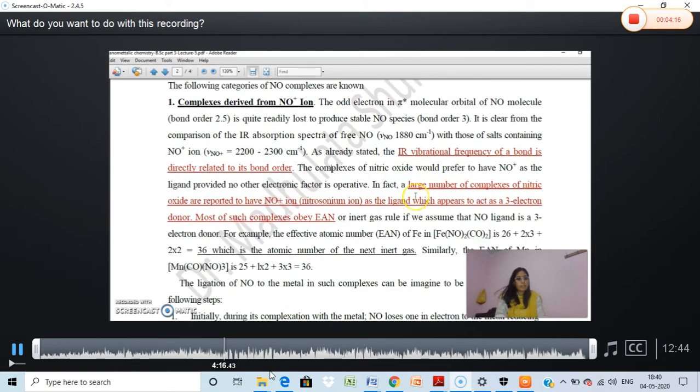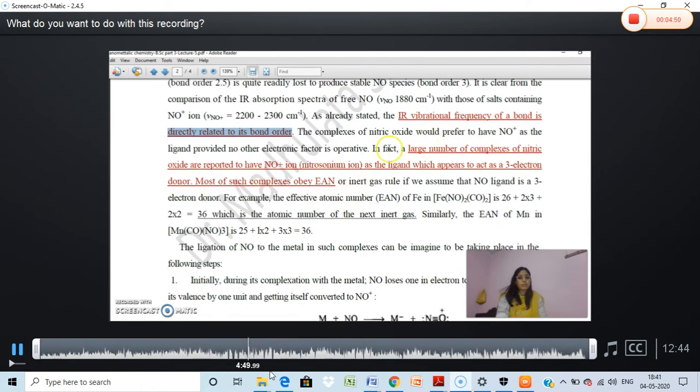Higher vibrational frequency of a bond is directly related to the bond order. If the bond order is higher, then the stretching frequency will occur in the higher wave number region. But if the bond order is less, then the stretching frequency will occur in the lower wave number region.